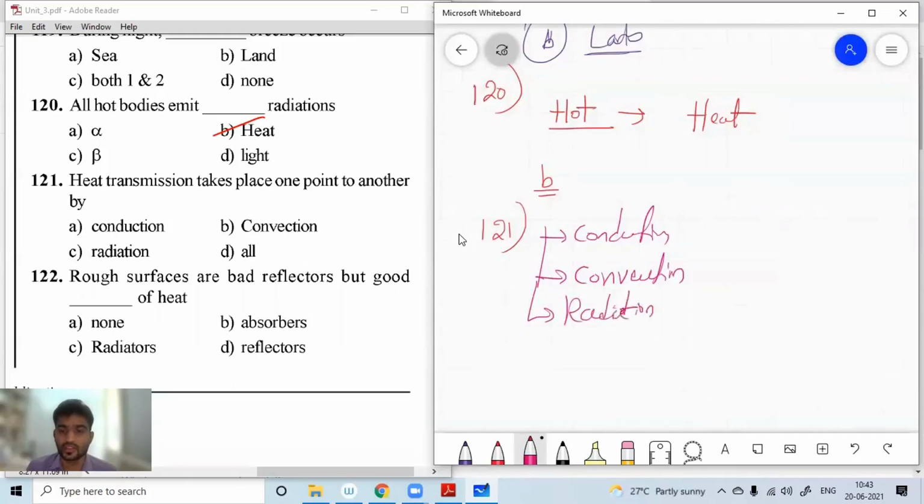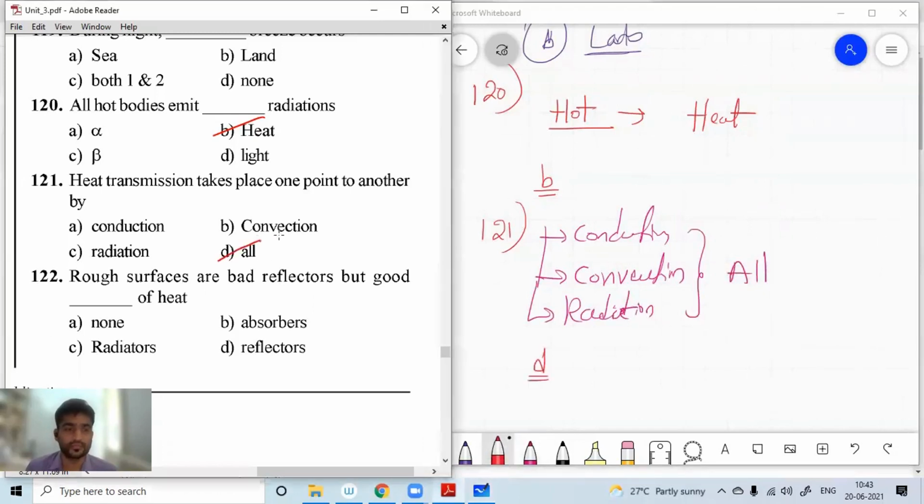In all the modes, heat transfer is taking place. That means for question number 121, all of the above. I mean D is the right option.